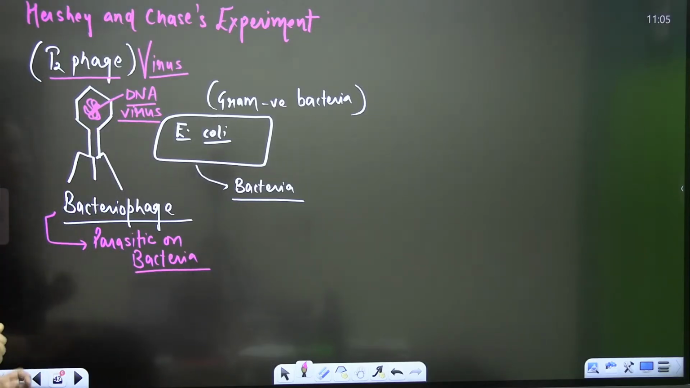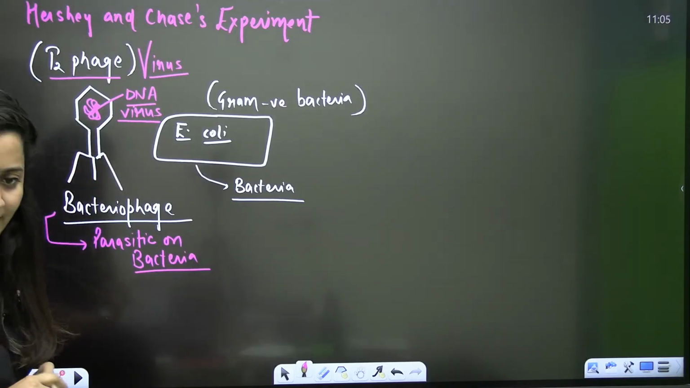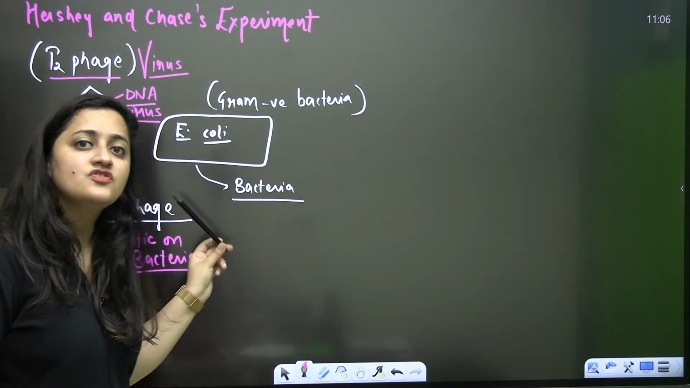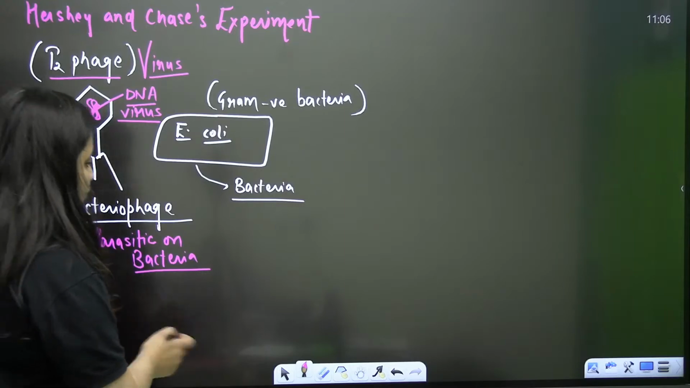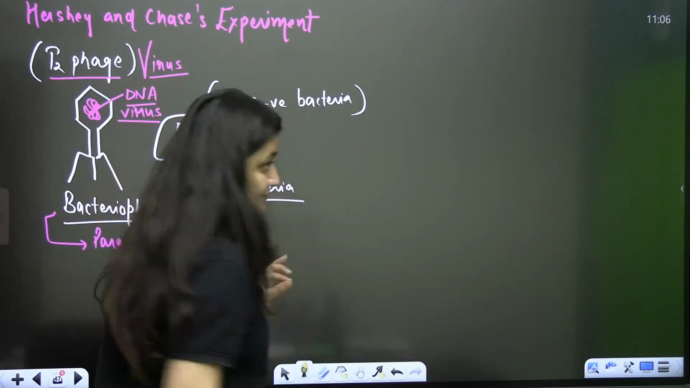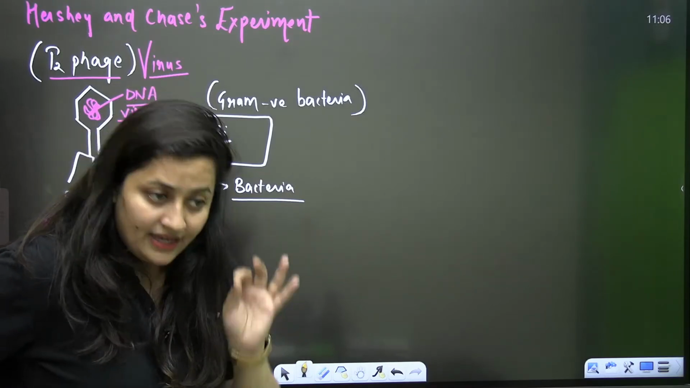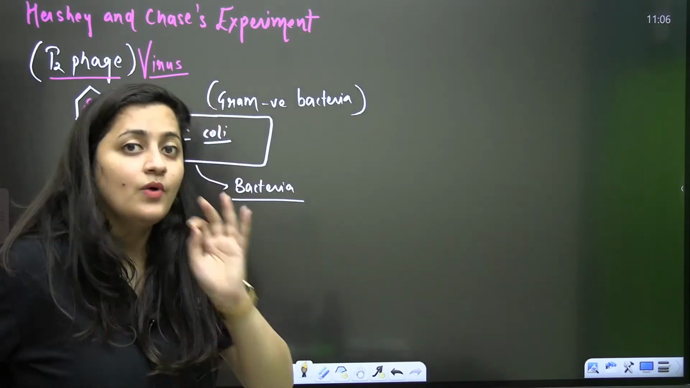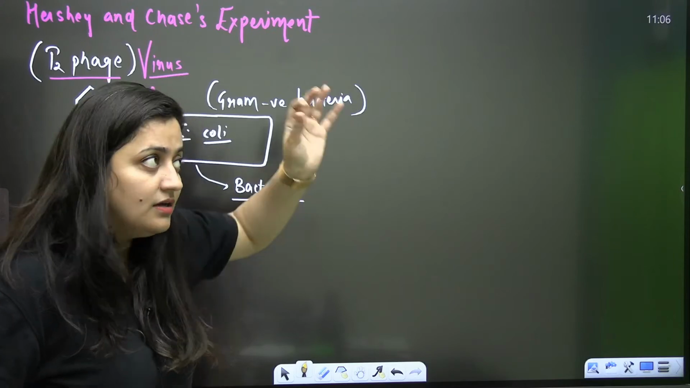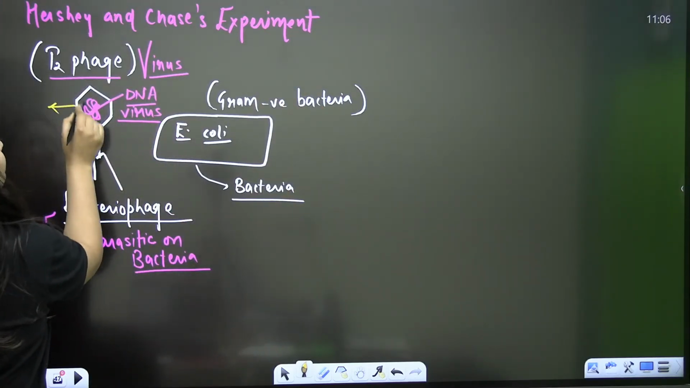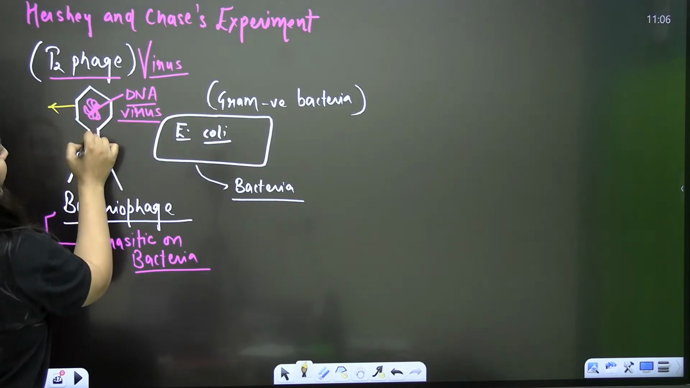So it's a DNA virus. Clear? In biological classification also, we have covered the structure of the bacteriophage. So when you talk about this bacteriophage, a question can come from its diagram. In previous year papers, there is a question from the diagram of the bacteriophage. So if you see this, do you know what this is? This is the head.